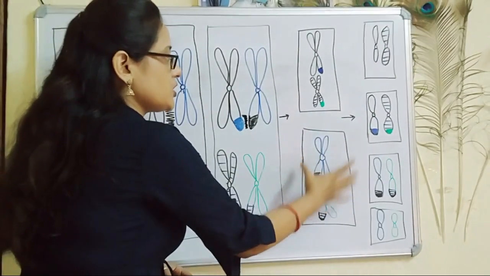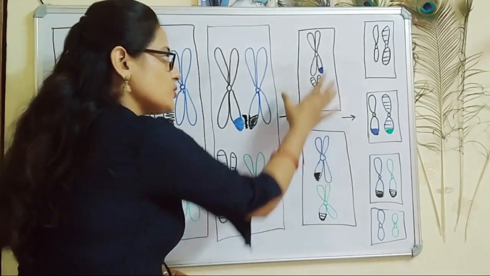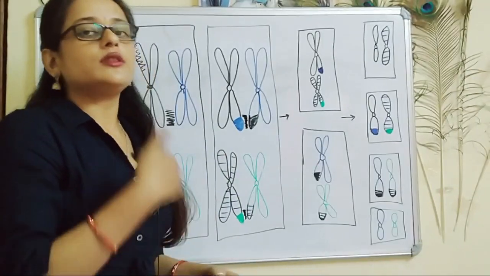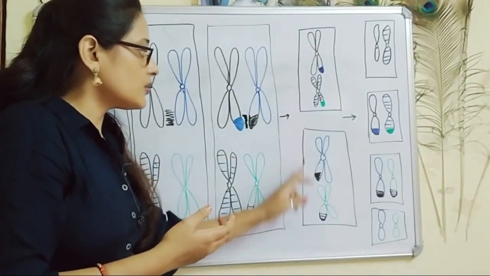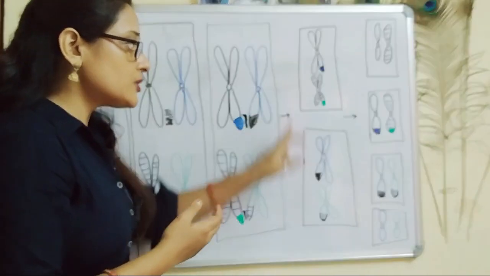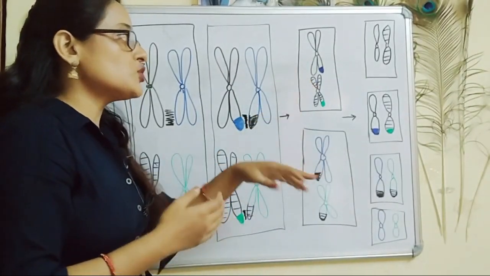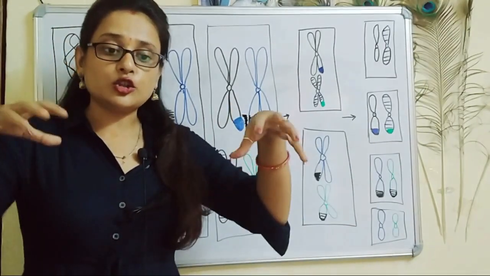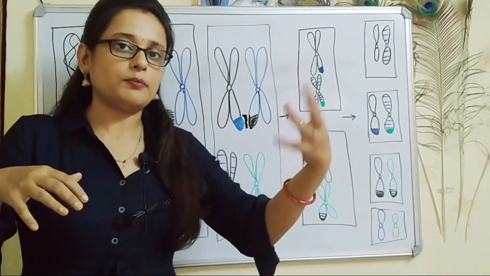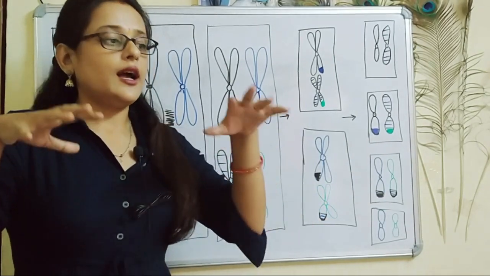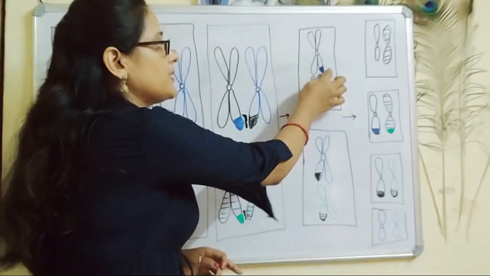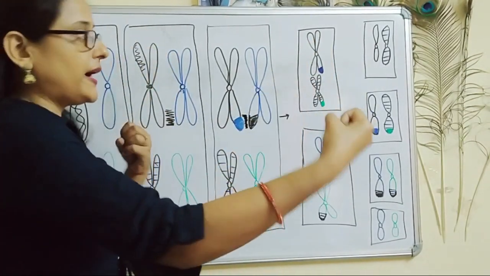After production of these 2 cells, they will enter into meiosis 2. They will enter into prophase 2, then metaphase 2. The chromosomes in these 2 cells will scatter themselves in the middle. So let's suppose there are 2 such cells which we had imagined previously, and these chromosomes are scattered in the middle. Now spindle fibers will be formed and the chromatids will be pulled apart from each other.